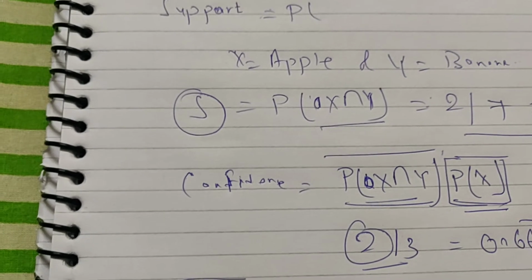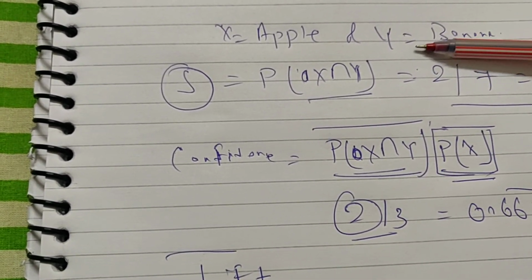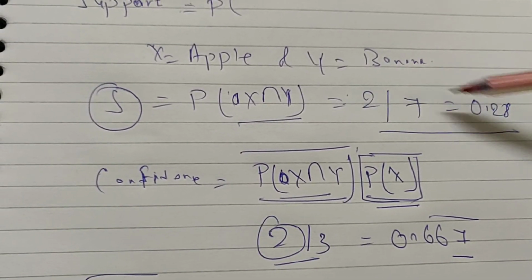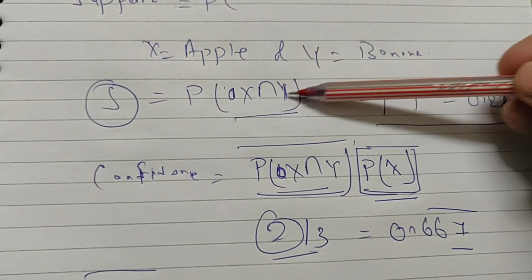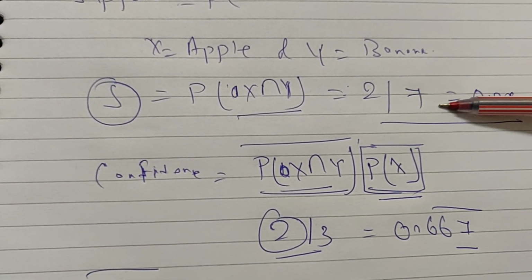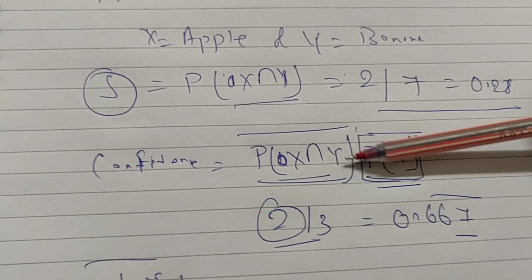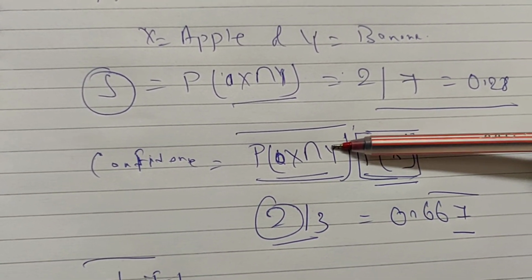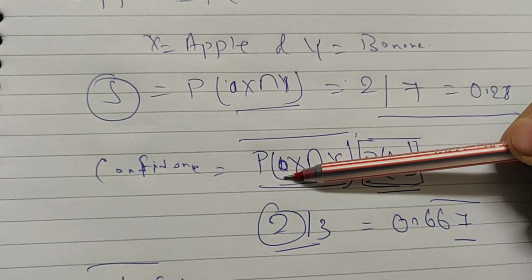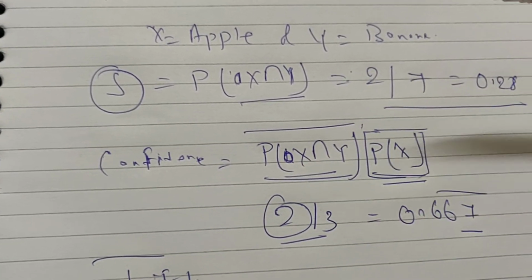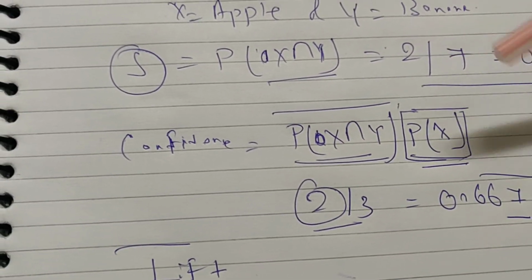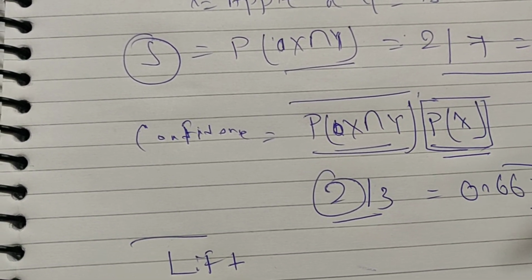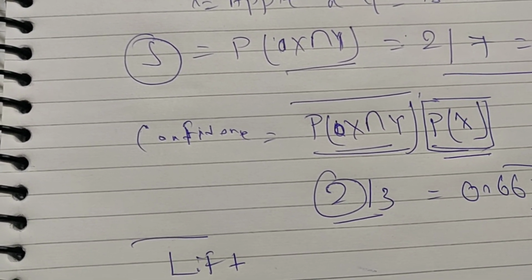So we have found support. We begin with support. First thing, what is the support probability percentage, that is the probability of X and Y together? So it's 2 by 7. Then confidence, what is the probability that Y is purchased when X has also been purchased? Just saying it in simple layman language, but yeah, that's the confidence. And third will be the lift. So lift, why do we use that?